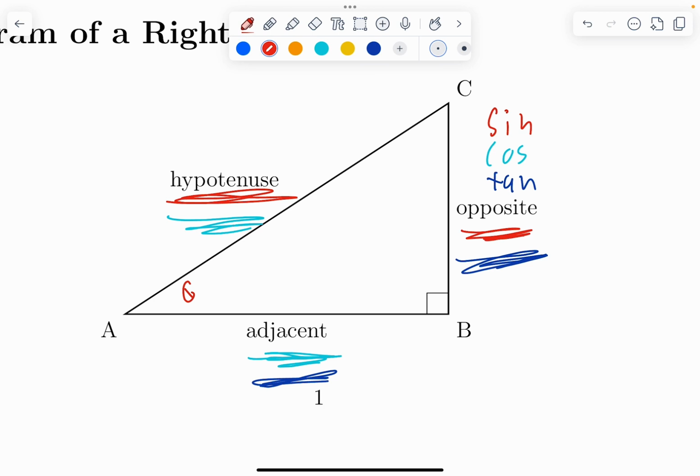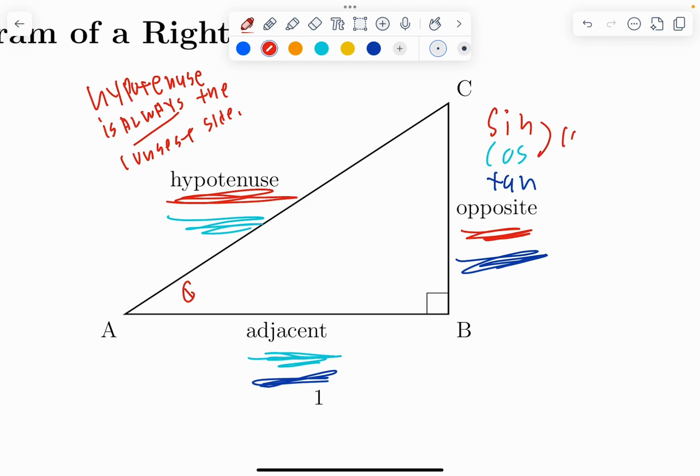A few notes. Hypotenuse is always the longest side. That means that sine and cosine cannot ever be greater than 1.